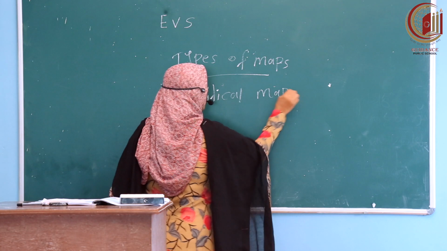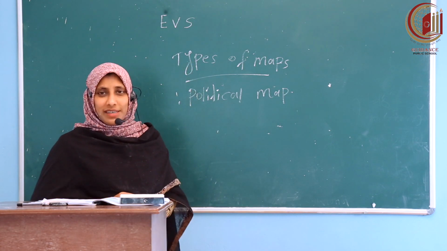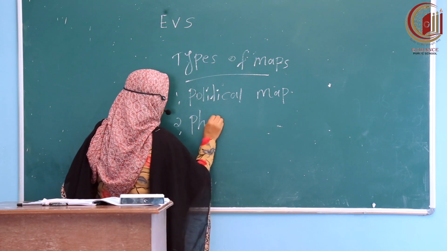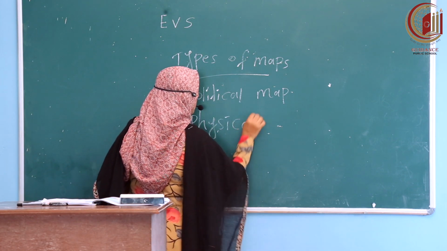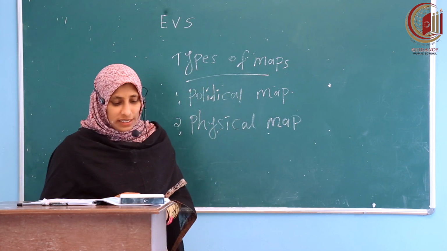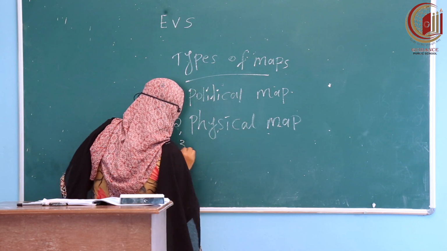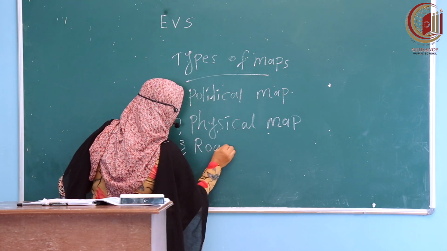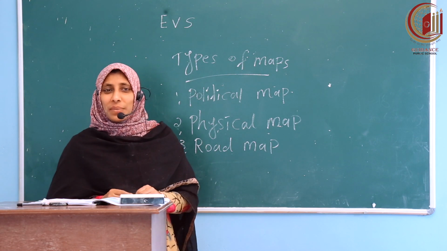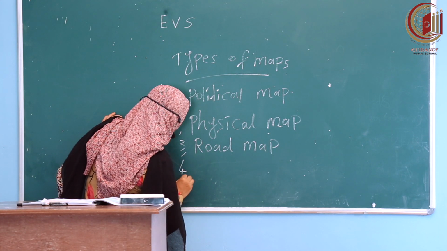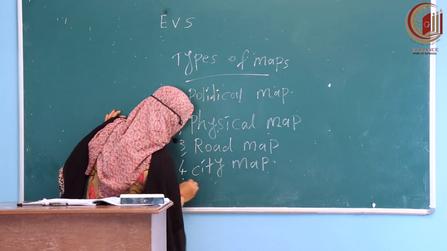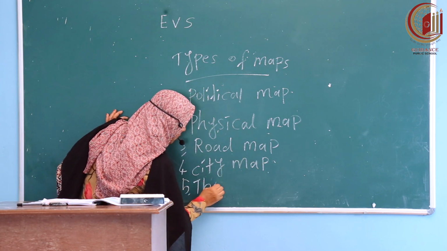First one, political map. Second one, physical map. Third one, road map. Fourth one, city map. And the last one, thematic map.